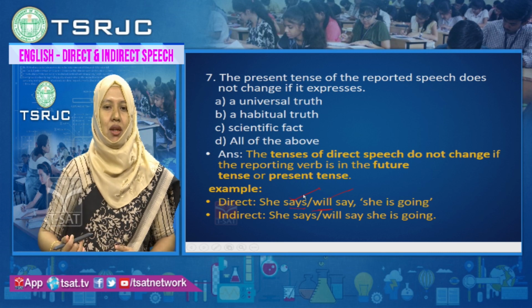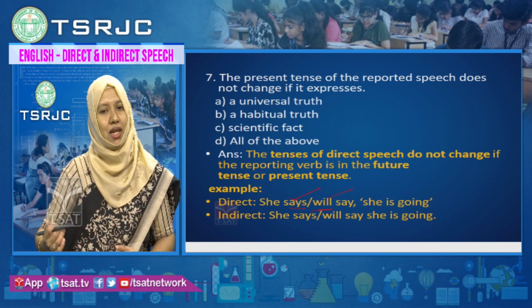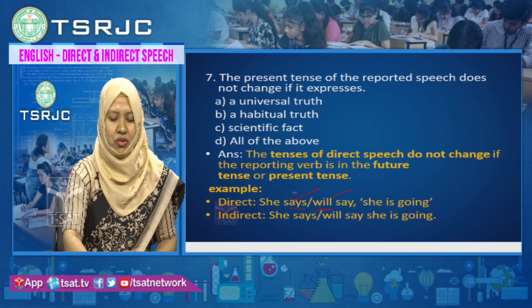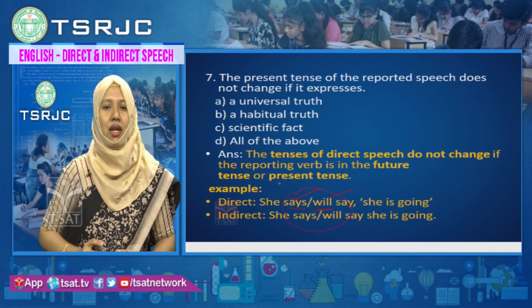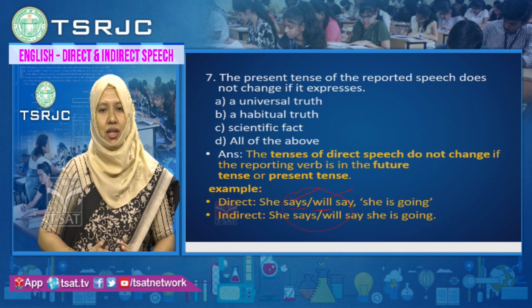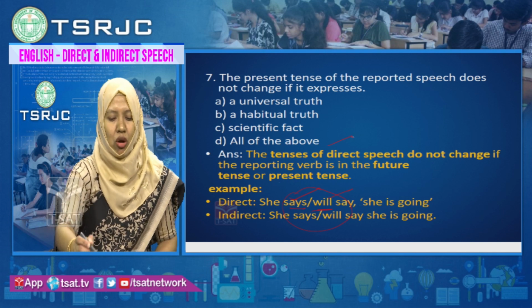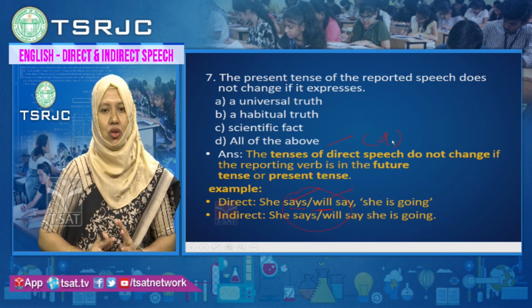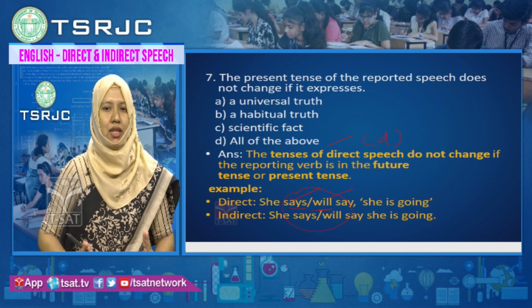She says she is going, she will say she is going. The verbs will never change, present and future tense verbs will never change. So of all the above options, option D is the correct one. Universal truth, habitual truth and scientific facts will remain unchanged.